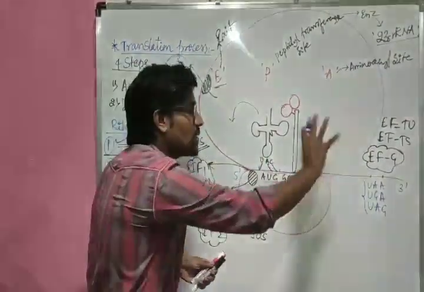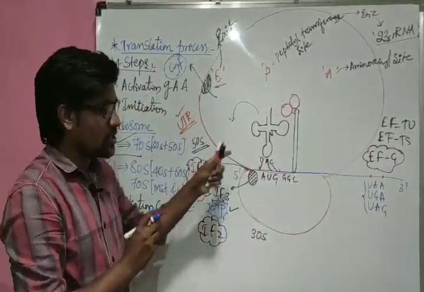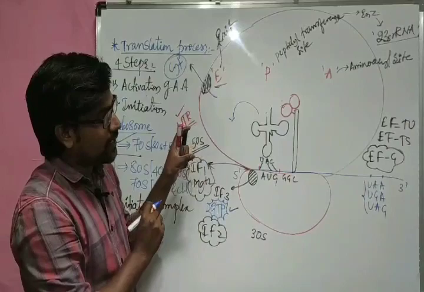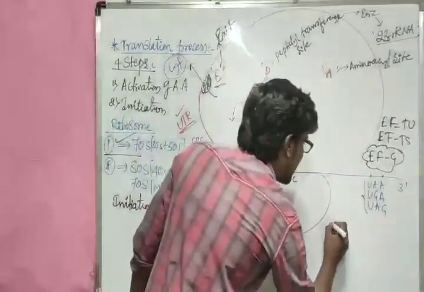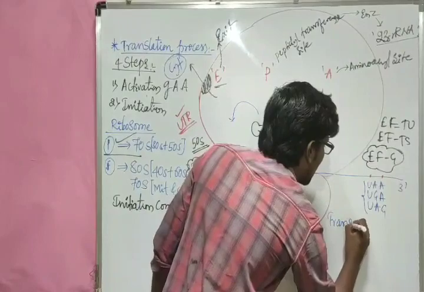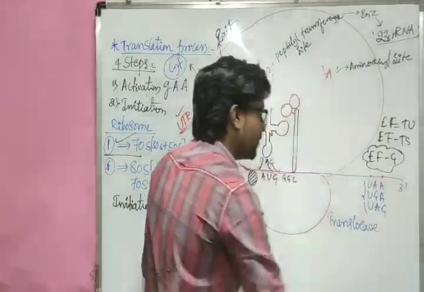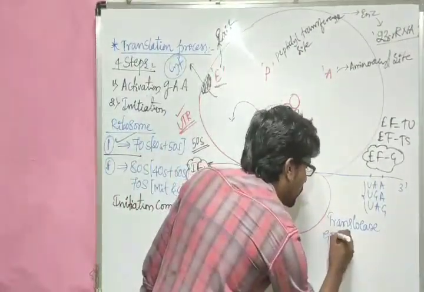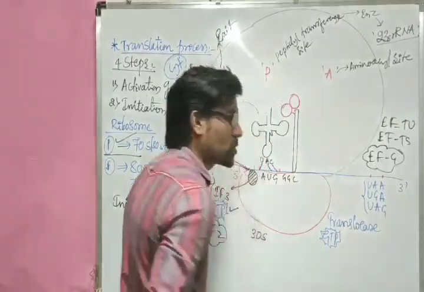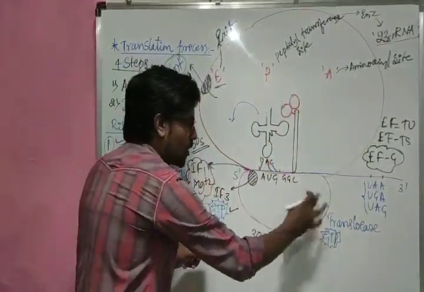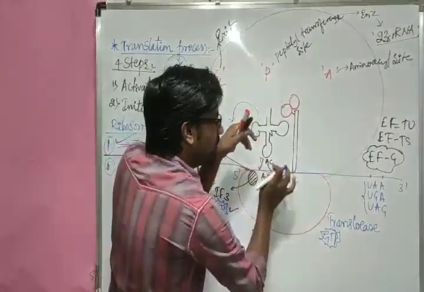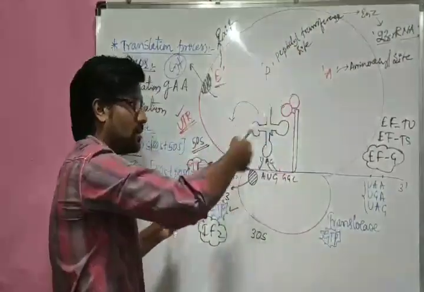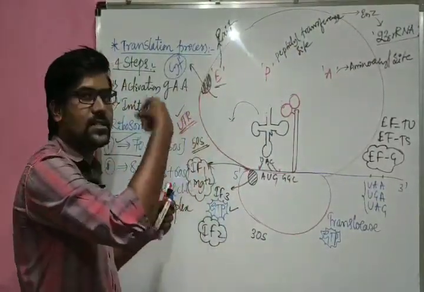Just as I told you, the ribosome is moving over the mRNA from 5' to 3' direction by reading the codons one by one present on the mRNA. But when it is moving, one enzyme is used. The enzyme name is translocase. When a translocase enzyme is used, for this enzyme to work, again a GTP molecule is used. So its work is movement of the entire tRNA over the mRNA. One by one it is moving, and continuously the tRNA molecules are joining their amino acids one by one.